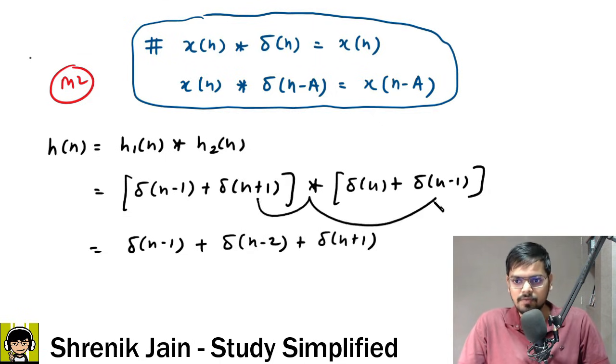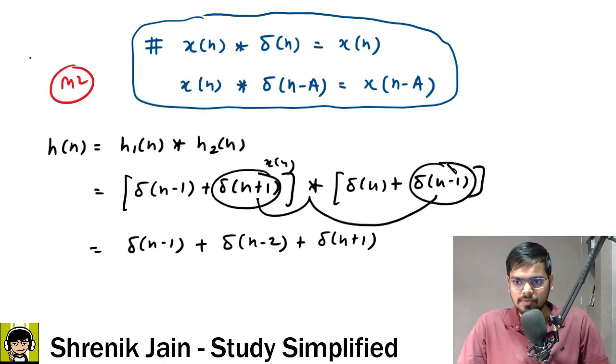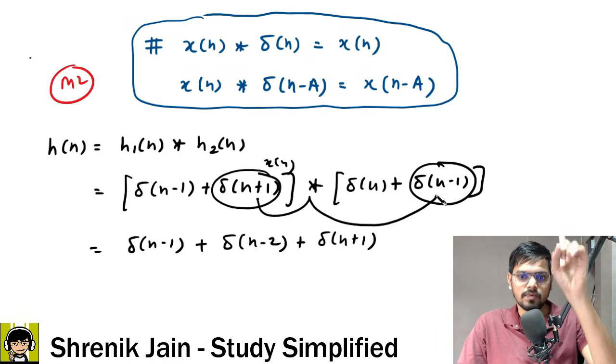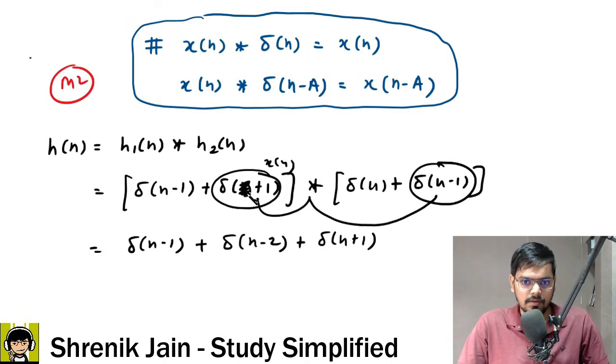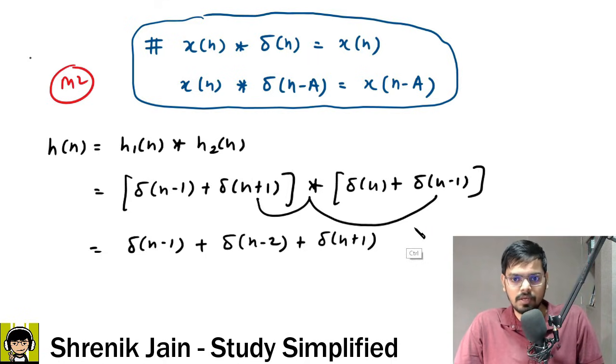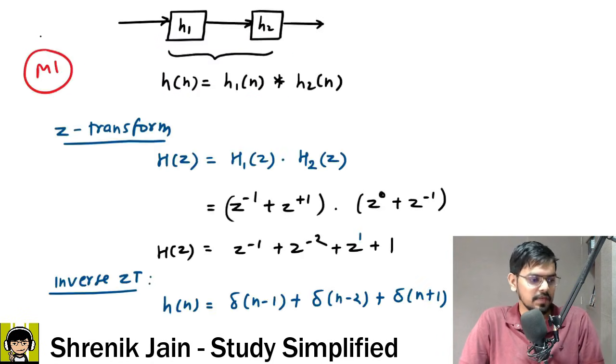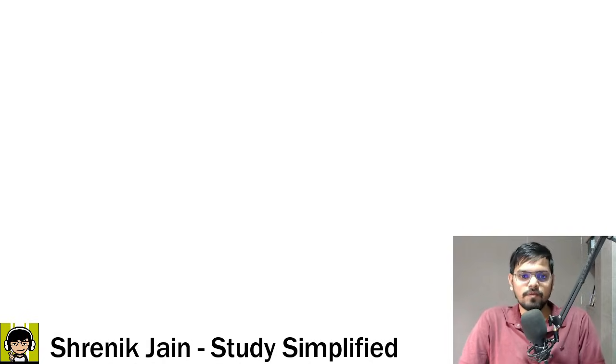This thing convolved with this thing, again, if you treat this as husband, this thing as wife is saying you have to go at n minus 1. So replace n with n minus 1. So n minus 1 plus 1, the resultant is n, therefore the output is delta of n. So this is the concept of husband and wife in the delta function. So this is method 2. In time domain you can solve, or if you want to go into the frequency domain, use the Z transform and get the answer. Okay, let us move forward for the next question then.